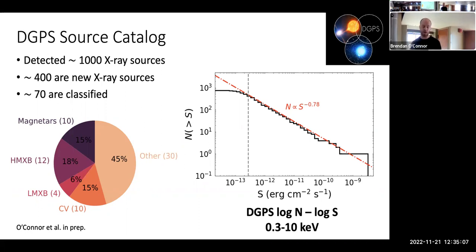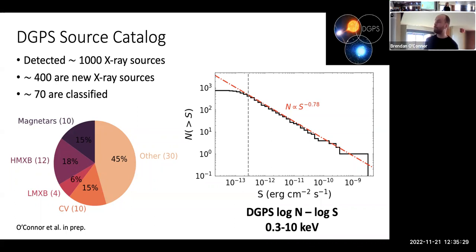We have some known magnetars and high mass X-ray binaries, like I said, but also LMXBs and CVs, young stellar objects, about 5 AGN that are actually bright enough to be seen through the plane. But only 70 out of 1,000 are classified. So there's a lot of work we can do here to try to identify what these sources actually are. And I think this is where machine learning and this kind of thing comes into play.